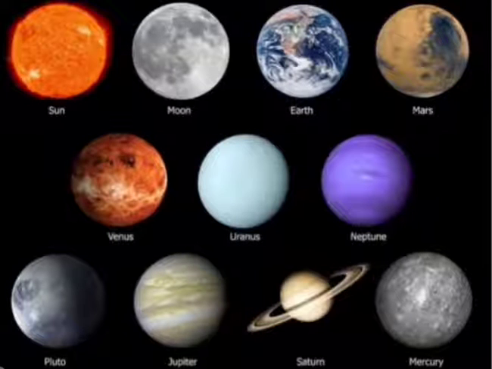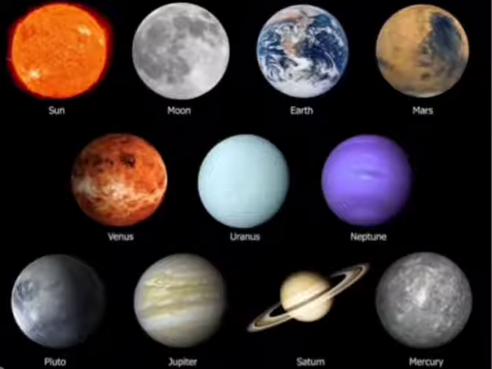This picture shows different types of planets: sun, moon, Earth, Mars, Venus, Uranus, Neptune, Pluto, Jupiter, Saturn, Mercury. In this picture is also Pluto. Earlier Pluto was considered a planet, but as a new definition of planets came, Pluto did not fit in it. So that's why Pluto was considered a dwarf planet, and it was removed from the category of planets.